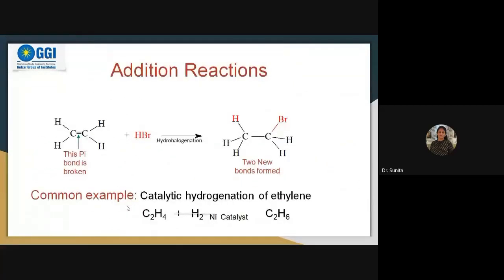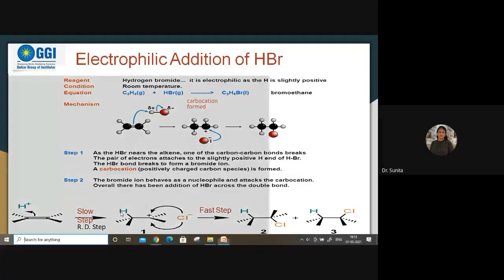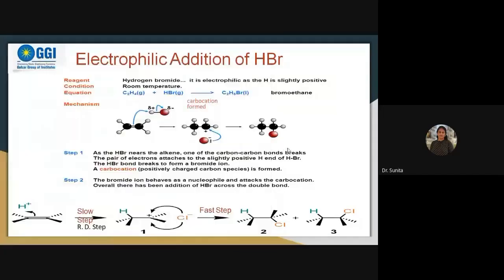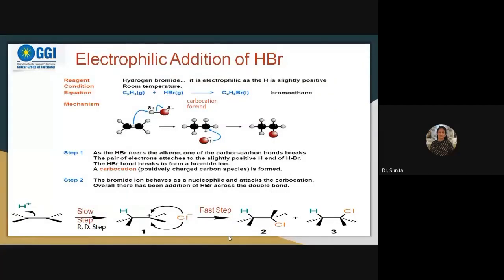Hurriedly, please tell me, what do you mean by electrophile and nucleophile? Students: electron lacking molecule is electrophile. Yes, lacking. Very good. Electrophile means lacking electrons, and an electron rich molecule is nucleophile.